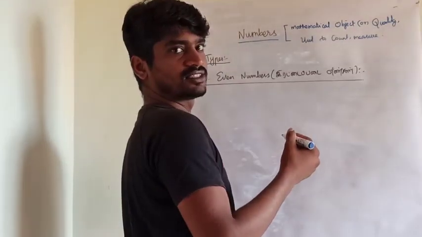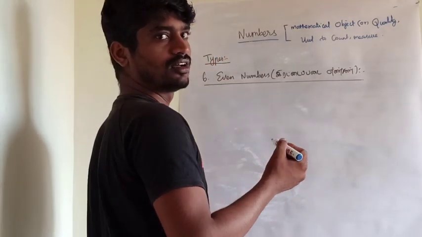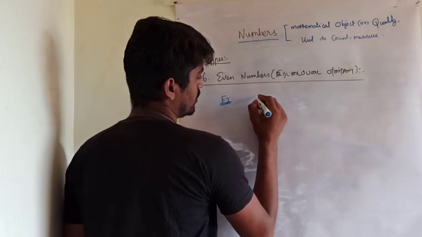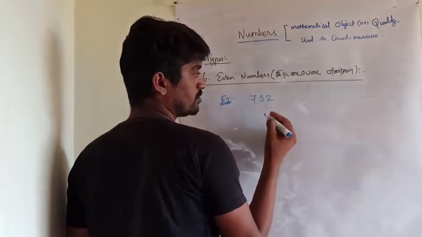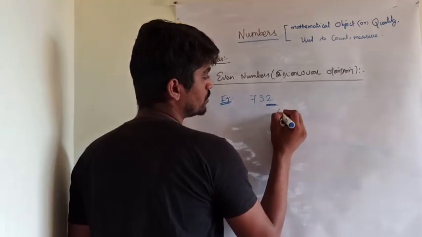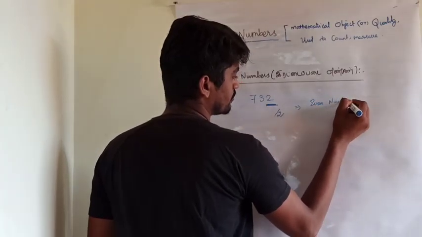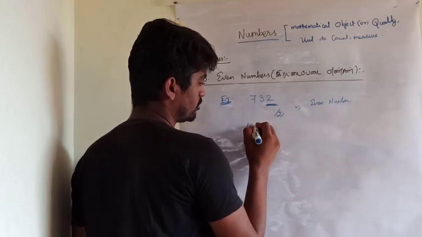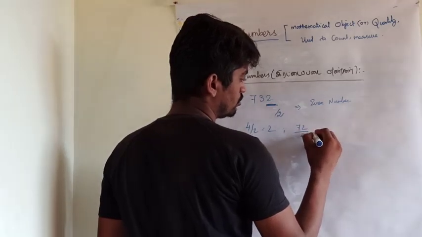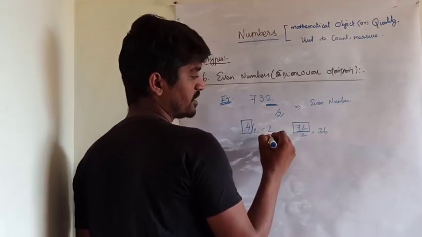For even numbers, the last digit of the number should be divisible by 2. For example, 732. The last digit of the number, divided by 2, gives an even number. For example, 4 by 2 is 2, 72 by 2 is 36. So it is an even number, divisible by 2.